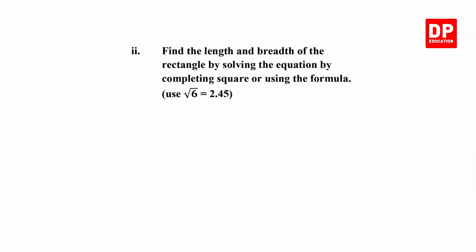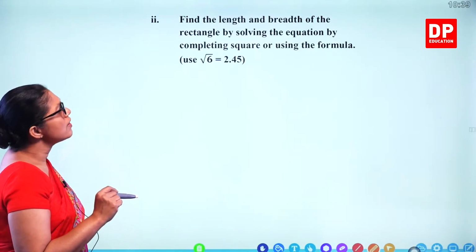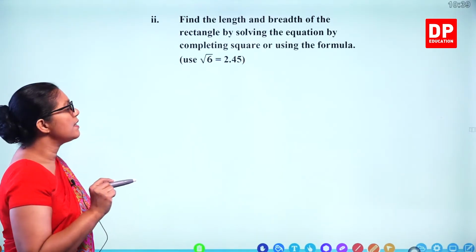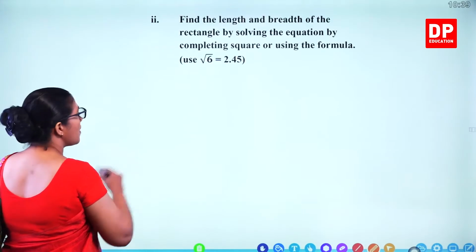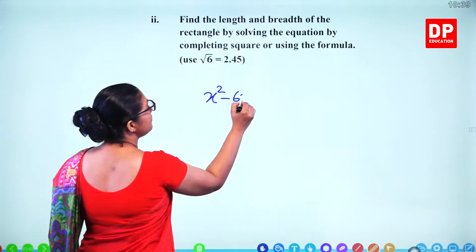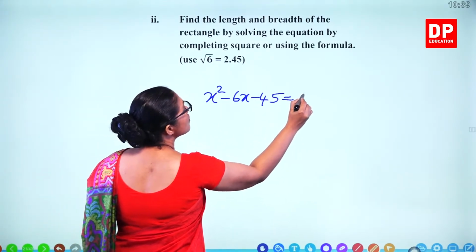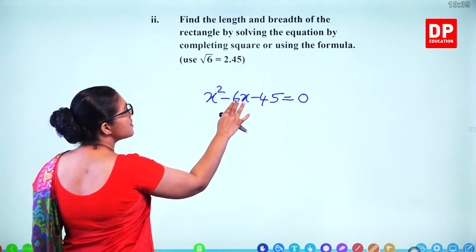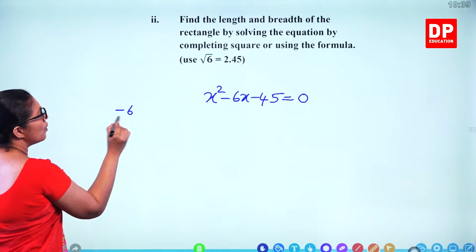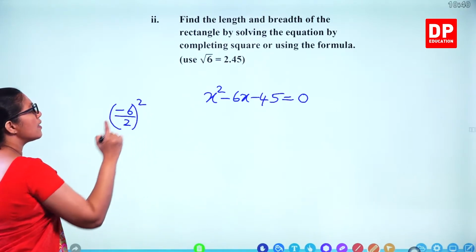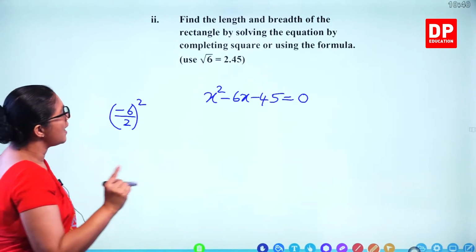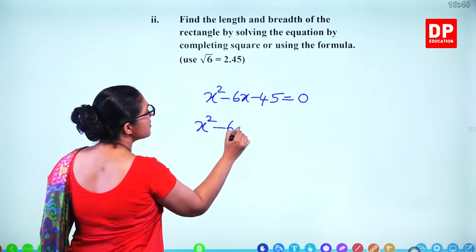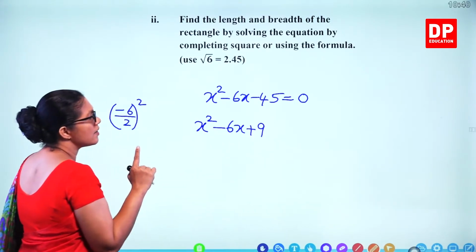Find the length and breadth of the rectangle by solving the equation by completing square method or using the formula. So we'll use the completing square method. So what's the equation? x squared minus 6x minus 45. So how do you do the square method? Take the x term, divide by 2 and square it. Minus 6 divided by 2, minus 3. Minus 3 squared, you get plus 9. So you need to add plus 9 to get the square term.